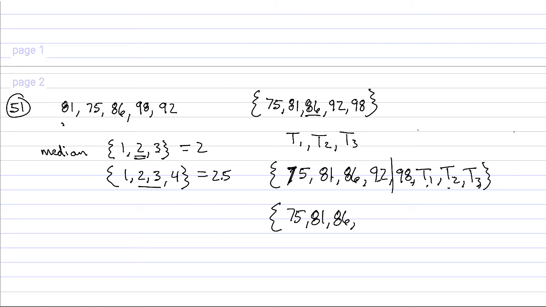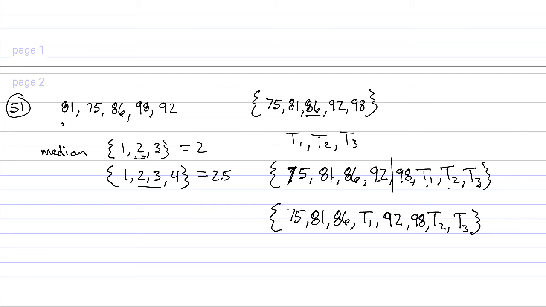Okay. Let's say T1 happens to be between 86 and 92. Can the median be 88 somehow?